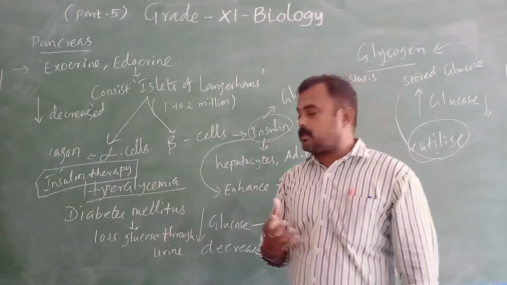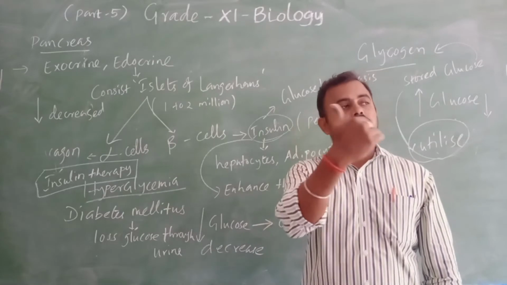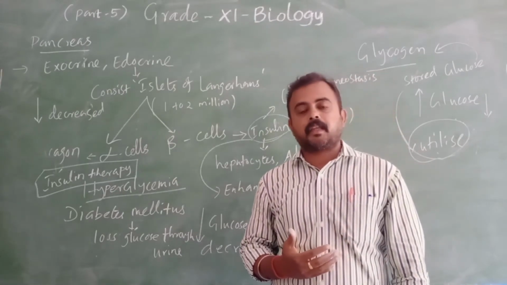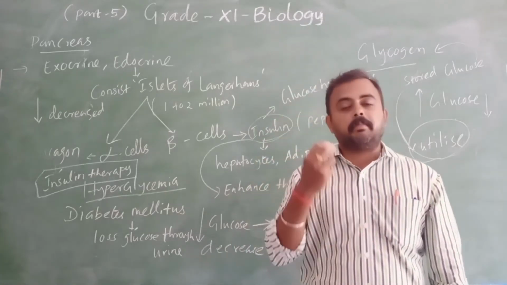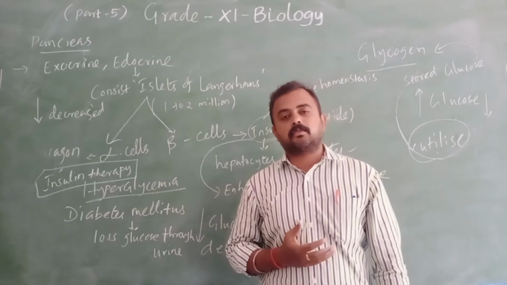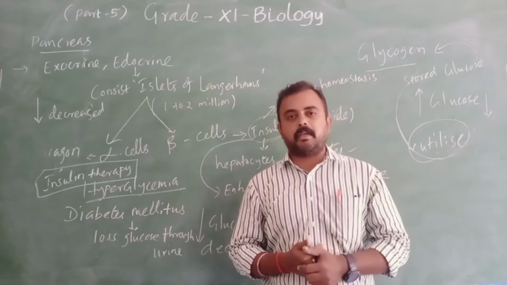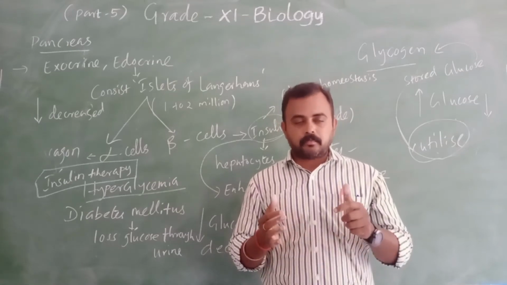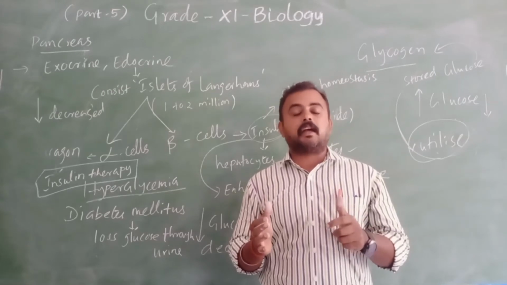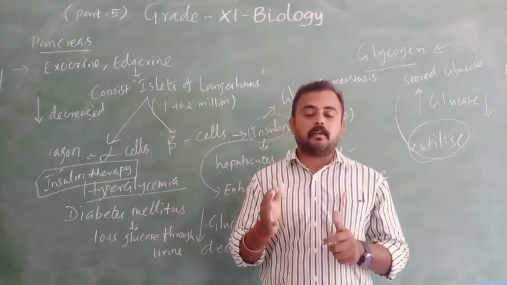Sometimes prolonged hyperglycemia, that means our glucose level is prolonged at a high level, our eye will be damaged and our kidney also will be damaged. So many problems will arise. Then finally our nervous system also will be affected. So the pancreas, an endocrine gland, does a very important function in our body.